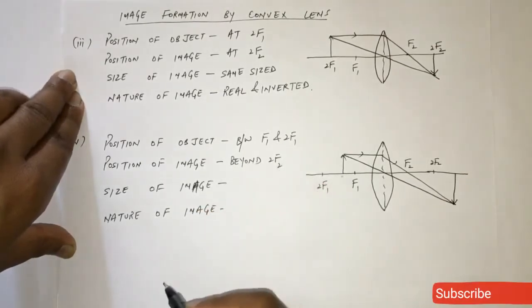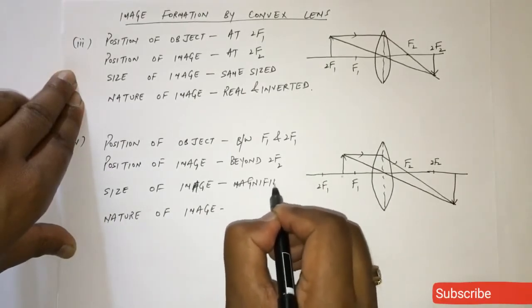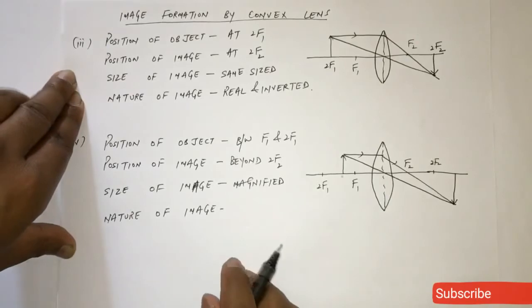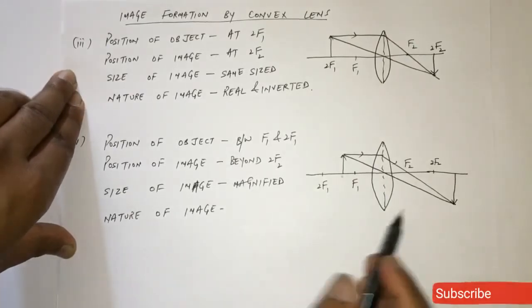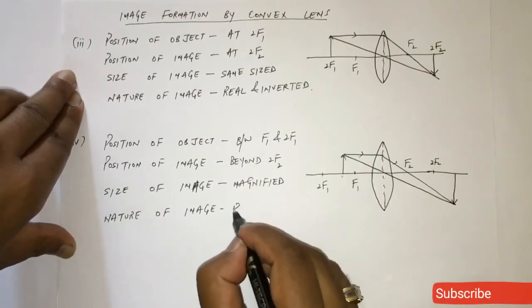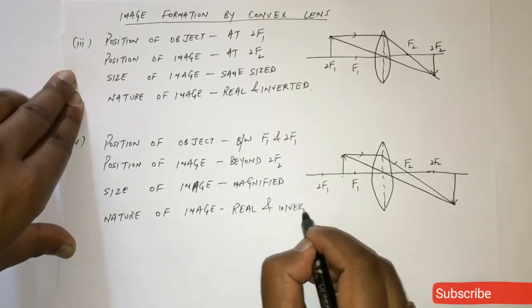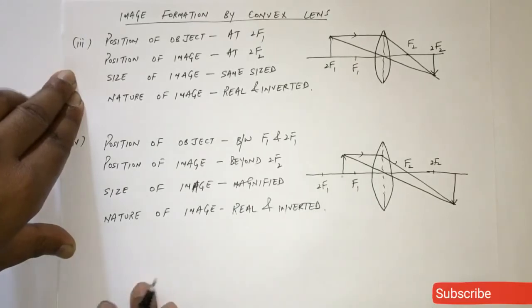Fine. And the size of image is magnified, or you can say enlarged. Look, the size of image is greater than the size of object, and the nature again real and inverted. Clear?